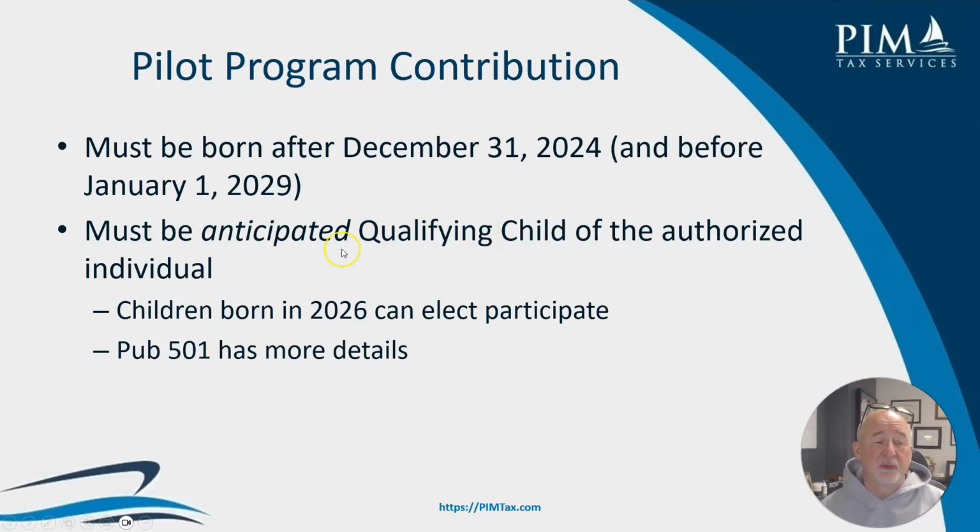Assuming that this child will be anticipated, that's what the instruction says, to be the qualifying child of the authorized individual on that authorized individual's tax return. So children born this year could participate. Pub 501, which I have yet to crack open, has more details because I've only read the instructions for Form 4547.